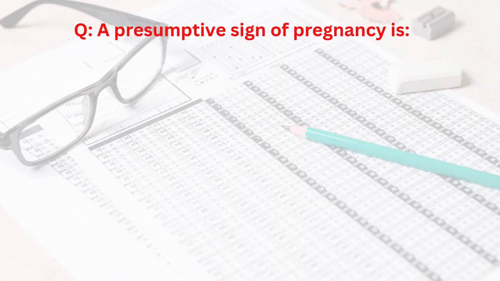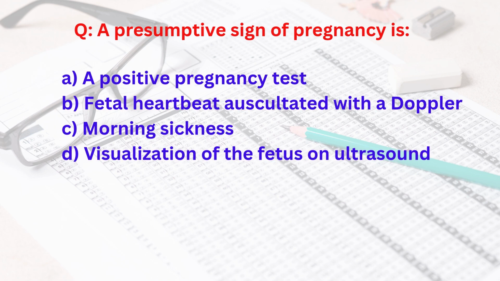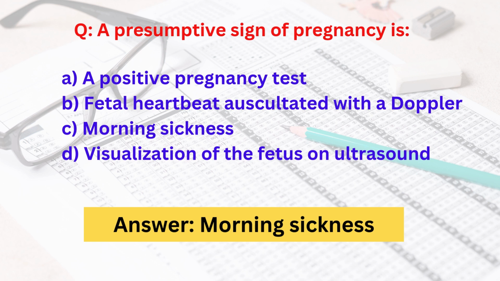Next question is a presumptive sign of pregnancy is. Options are a positive pregnancy test, fetal heartbeat auscultated with a Doppler, morning sickness, visualization of the fetus on ultrasound. The correct answer is option number third, that is C, morning sickness. Other presumptive signs are breast tenderness, fatigue, frequent urination, amenorrhea.